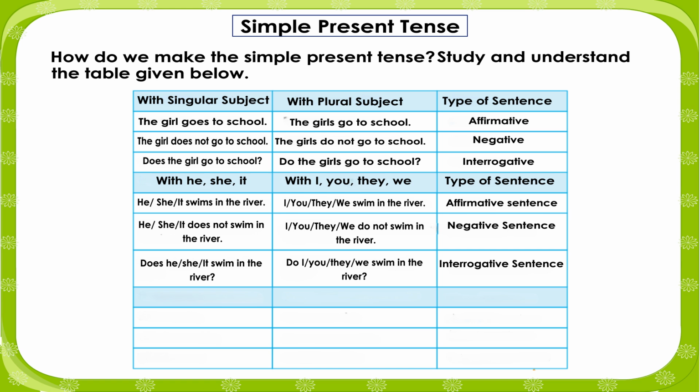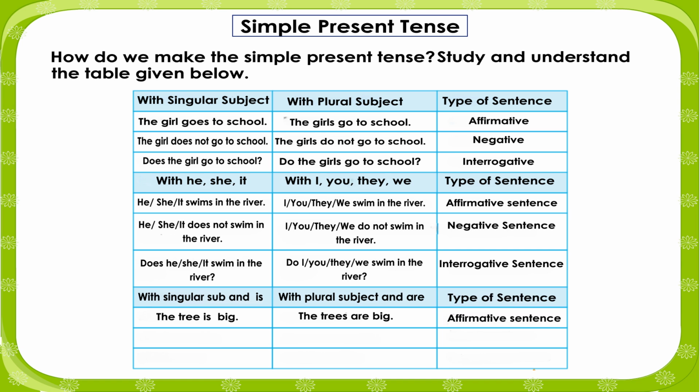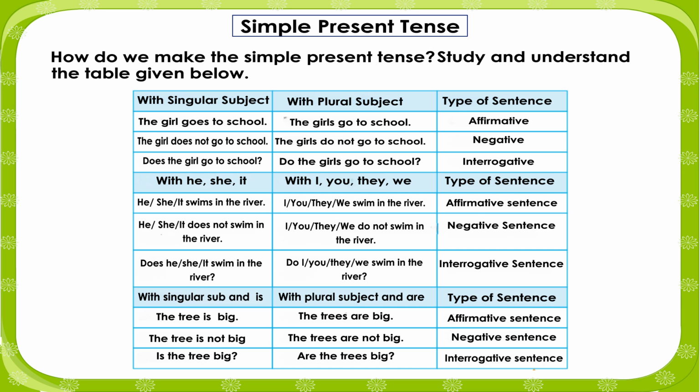Interrogative sentence. With a singular subject and is: the tree is big. With a plural subject and are: the trees are big. Type of sentence: affirmative sentence. The tree is not big. The trees are not big. Negative sentence. Is the tree big? Are the trees big? Interrogative sentence.